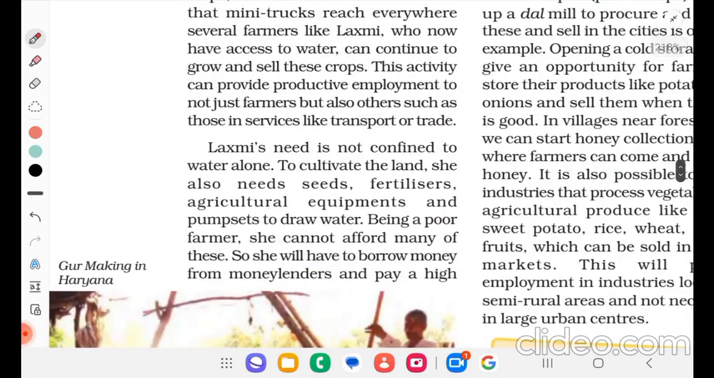Lakshmi's need is not confined to water alone. To cultivate the land, she also needs seeds, fertilizers, agricultural equipment, and pump sets to draw the water.